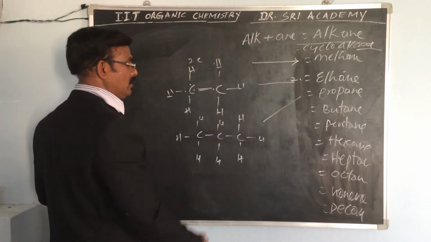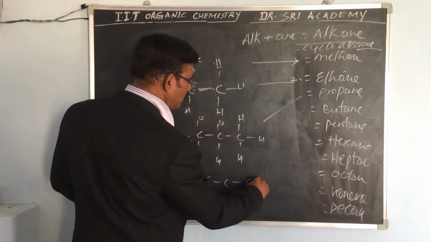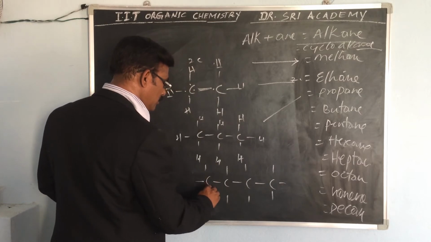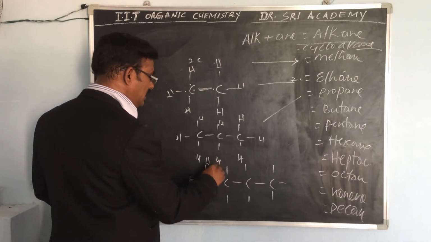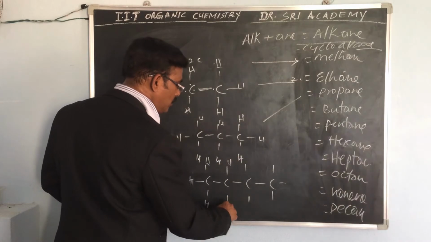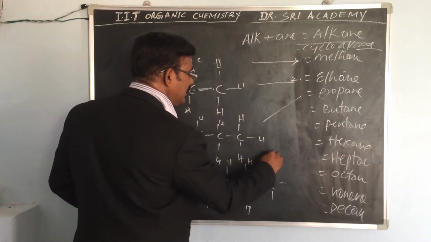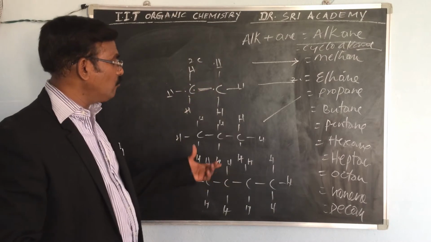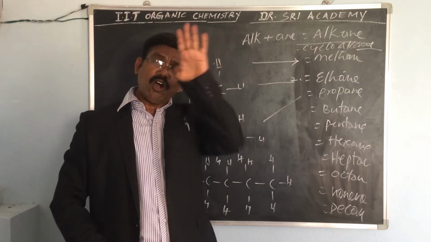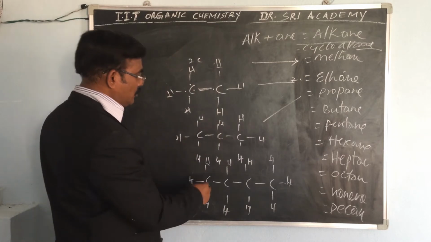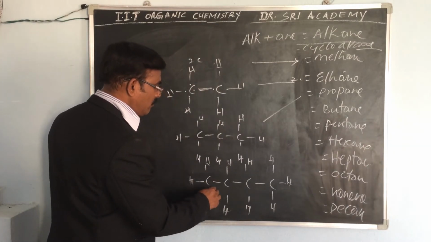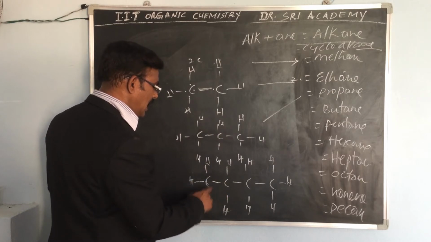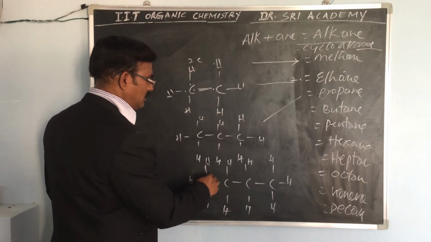This is propane. Butane. Every carbon has at most 4 bonds. In this, every carbon atom has only 4 bonds. For example, take this carbon: one bond is with a carbon, and the other three are hydrogens. So 4 electrons are shared with the 4.